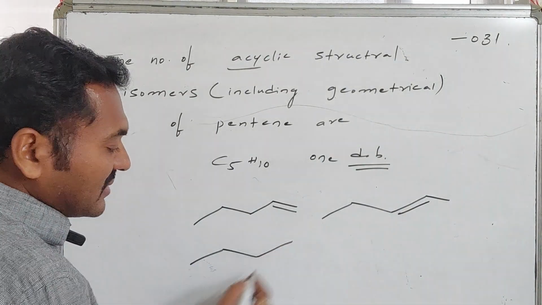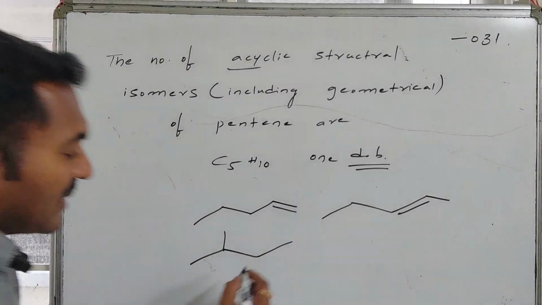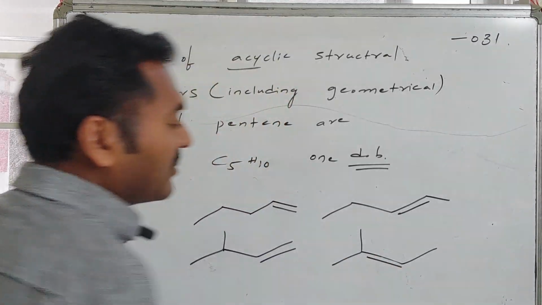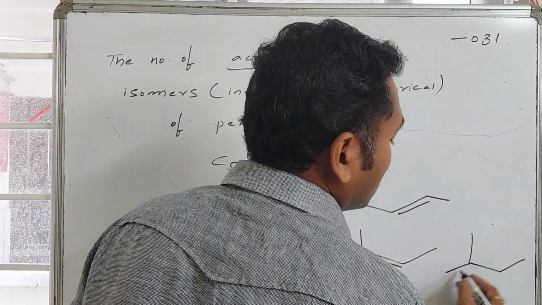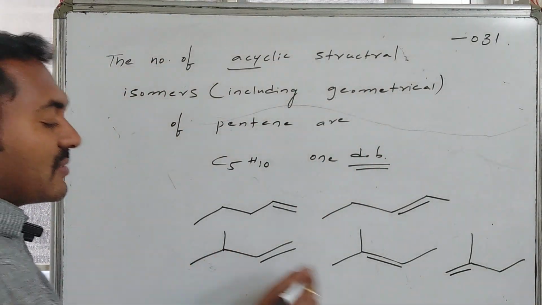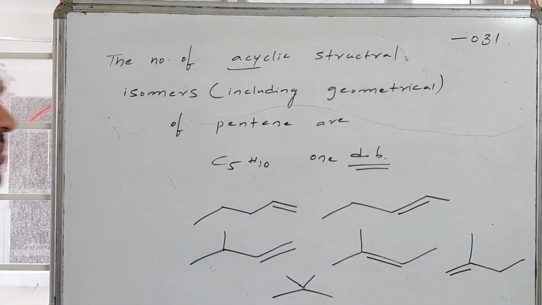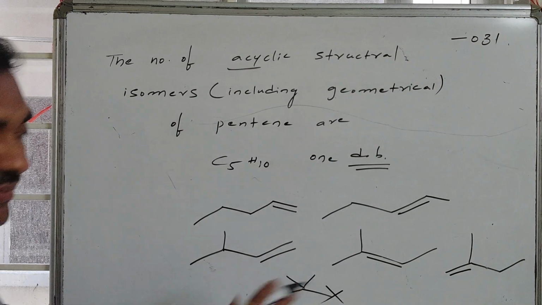If I go for one substitution, 1, 2, 3, 4 followed by one substitution, I can keep a double bond here and at the same time I can keep another double bond here. We have another chance to write it like this. Suppose I go for the 4 plus 1 followed by the 3 plus 2 combination, this is 3 plus 2, there is no chance for us to write any kind of double bond, hence it doesn't fit. In 5 ways we can write.